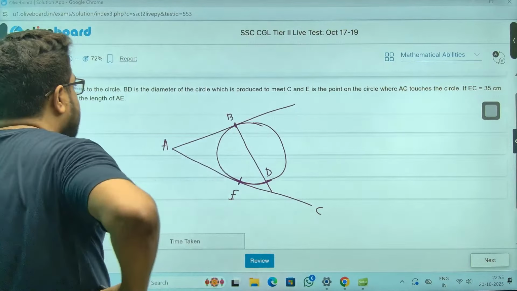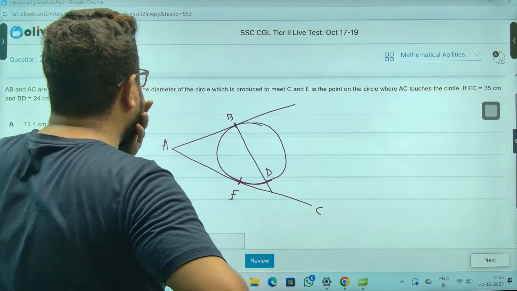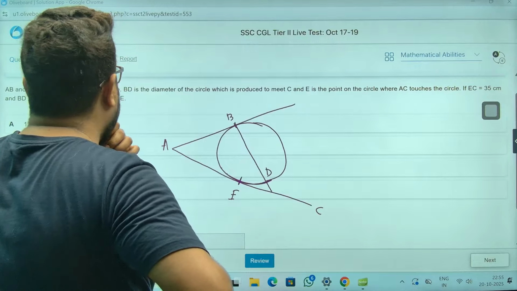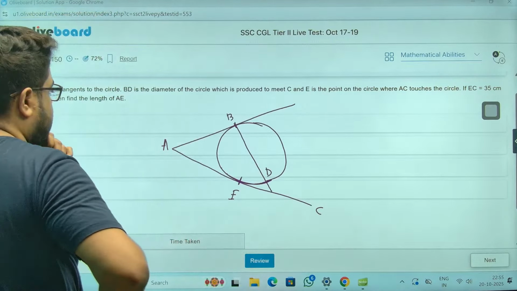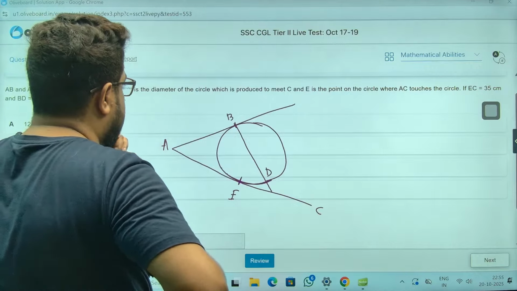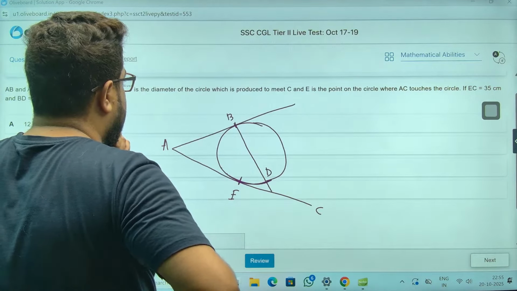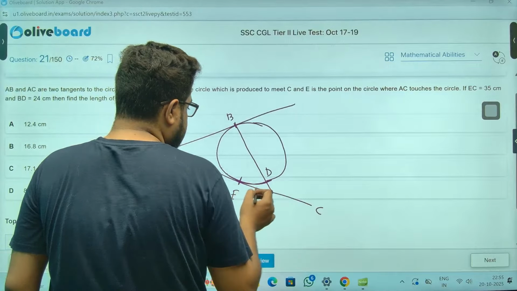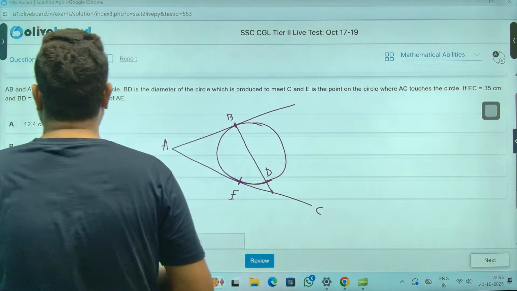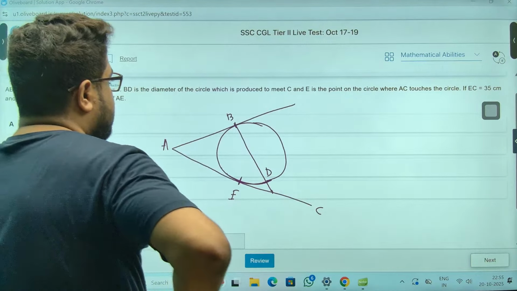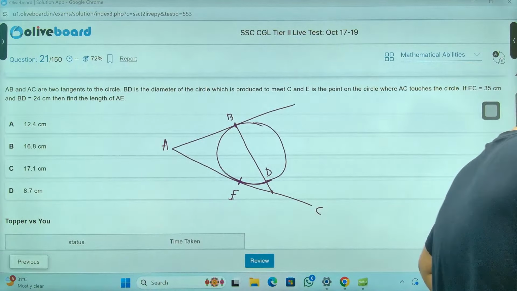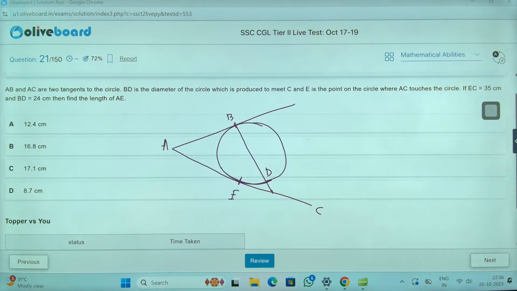One second, the diameter of the circle which is produced to meet C. It should be meet at C. I guess this is C, sir. The language is not 100% right.